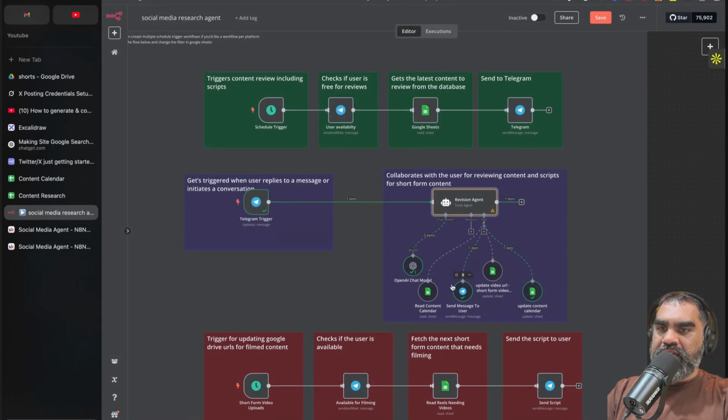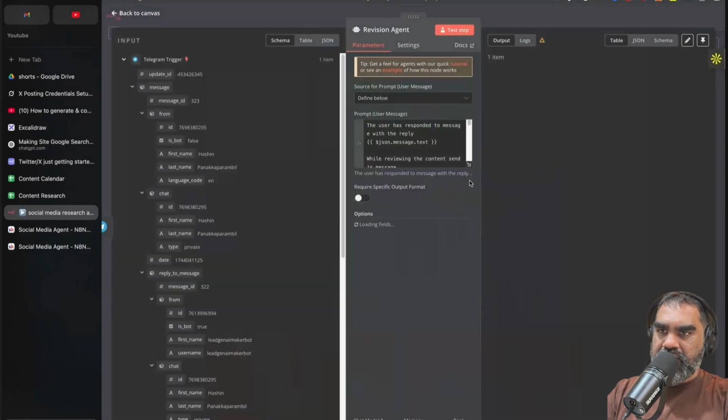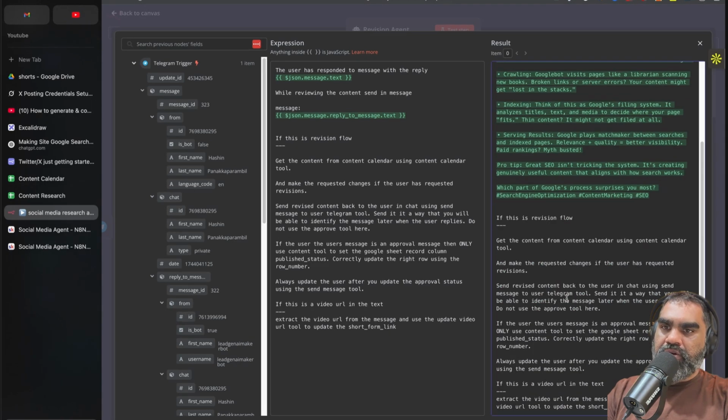so that the model knows what to retrieve using this read content calendar tool. Whenever it needs that context, it uses the read content calendar tool and passes in the column ID value, which is extracted from the message, if that makes sense. When it says the user is replying to this message, it knows that this is a content ID and get that more information. If this is a revision flow, get the content from calendar using the content tool and make the requested changes if the user has requested revisions.